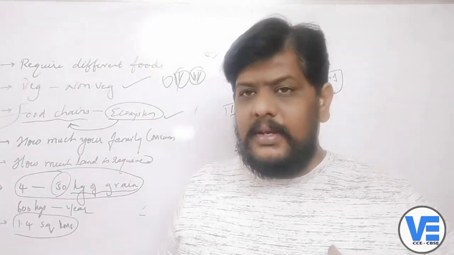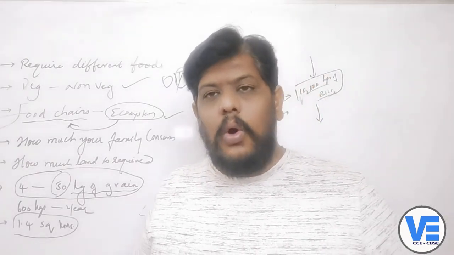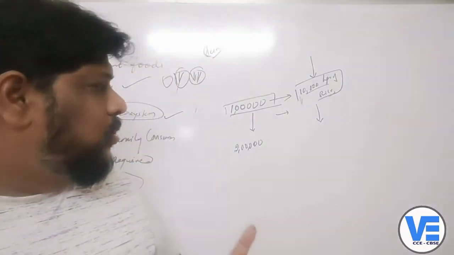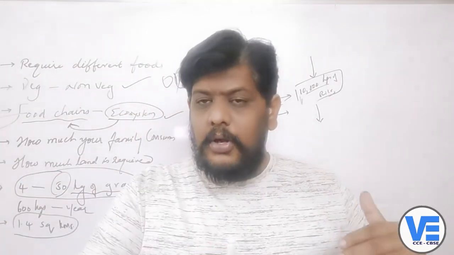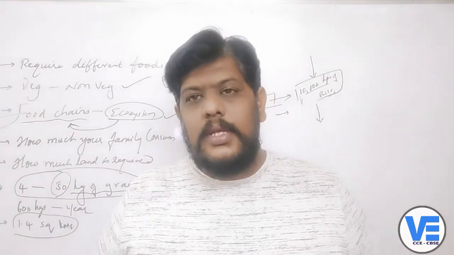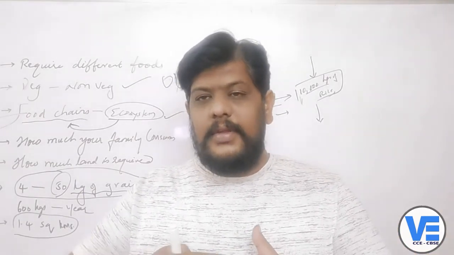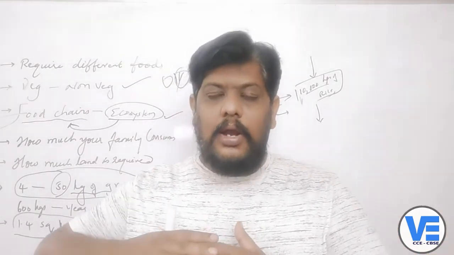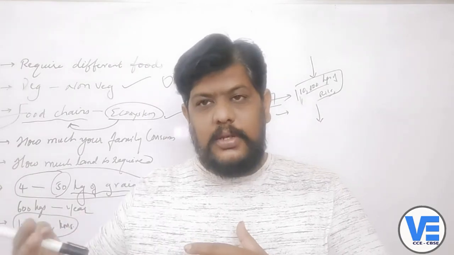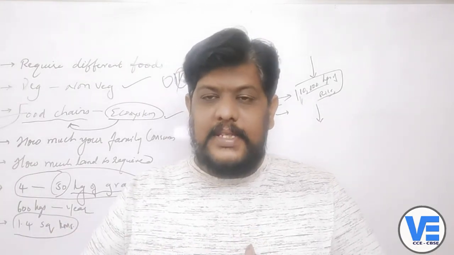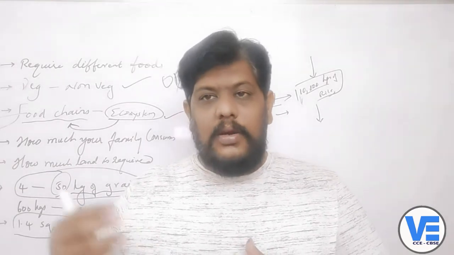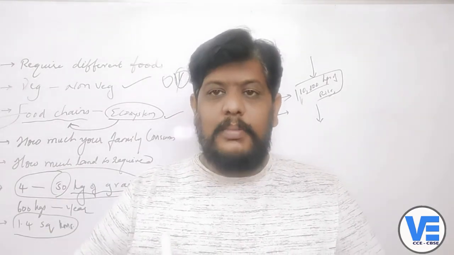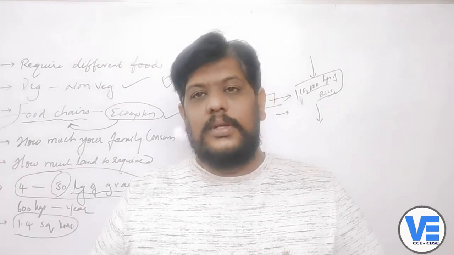But okay, in case that is the situation, how is all this going to happen? As the population is increasing, the food production also should increase. If the food production is not increased according to the growing population, then there will be a great deficit of the food, right? Especially of the rice, as we are taking the example of the rice. So there will be a great deficit of the rice for the people.